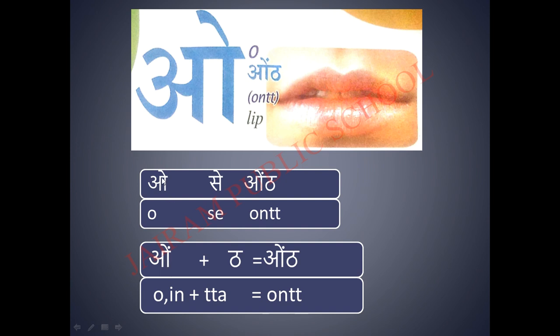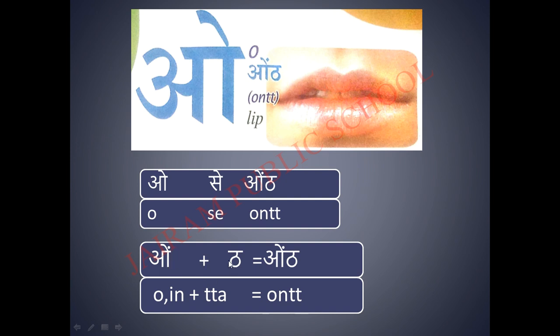See, this letter is O. If you place a dot on the top of the letter, it becomes what? On. This dot has the sound of n. This is the symbol for n. O becomes on.